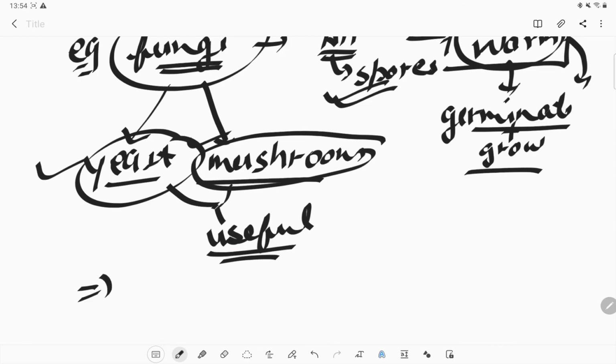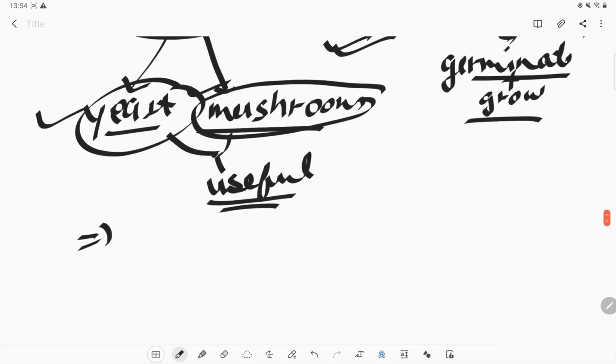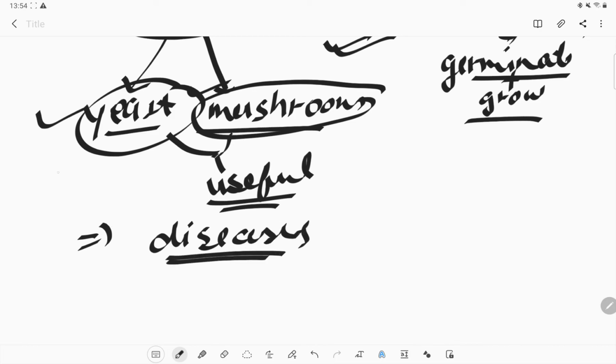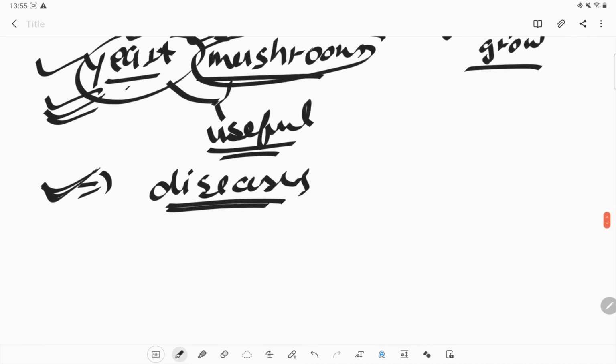But there are some kinds of fungi which can cause disease, even major or fatal disease. So fungi may be harmful. Sometimes they are harmful, and sometimes they are useful. It depends on which fungi we are using. And some fungi are also used for the production of medicines.